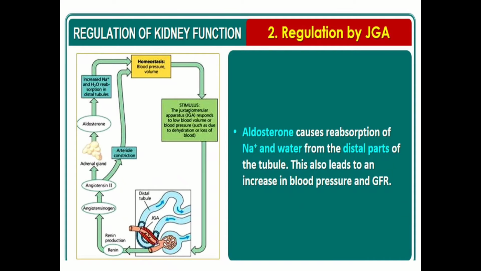So second, regulation of kidney function by juxtaglomerular apparatus or JGA. JGA operates through a multi-hormonal system called